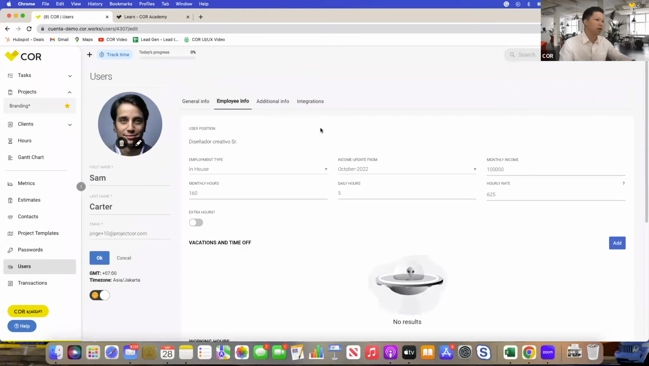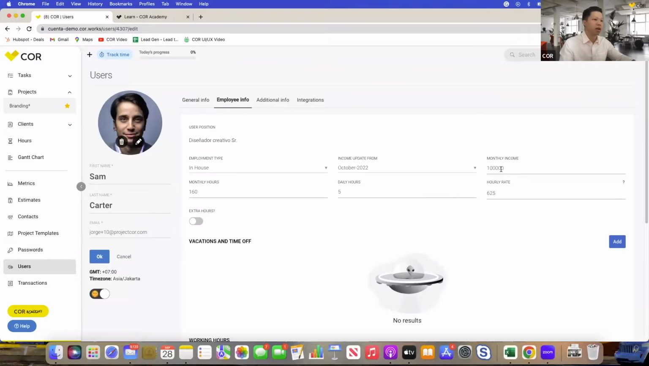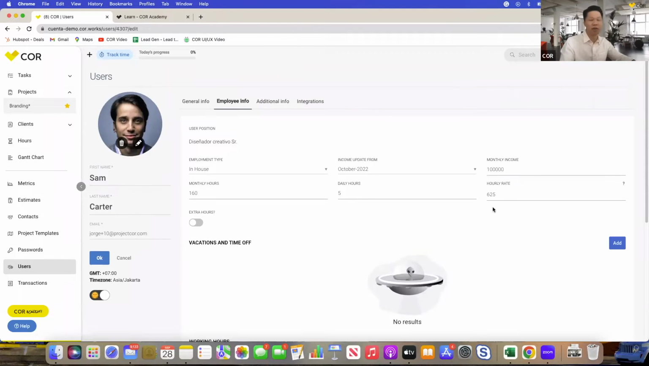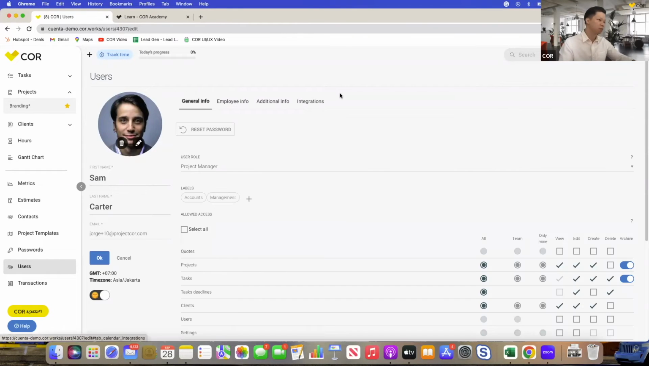And on the employee info tab, it will show you their monthly income. Of course, the calculation is very, very simple: monthly income divided by the monthly available hours yields this hourly rate. So we can see Sam here. He's a very expensive person, so we might not involve him in a lot of tasks, or we have to make severe considerations when we want to put him into a task, right? Because that is going to yield a lot of expenses for us.